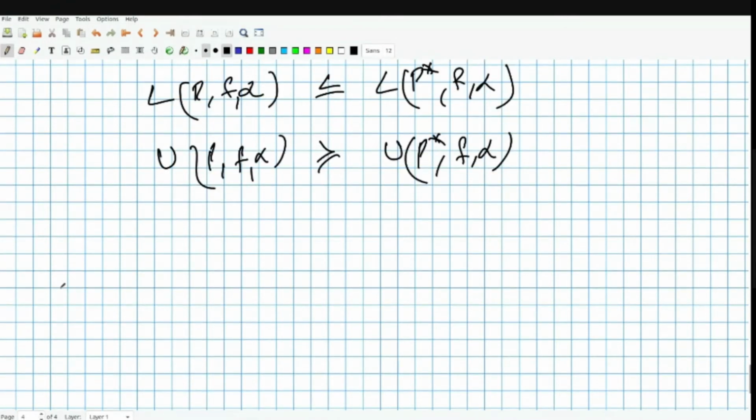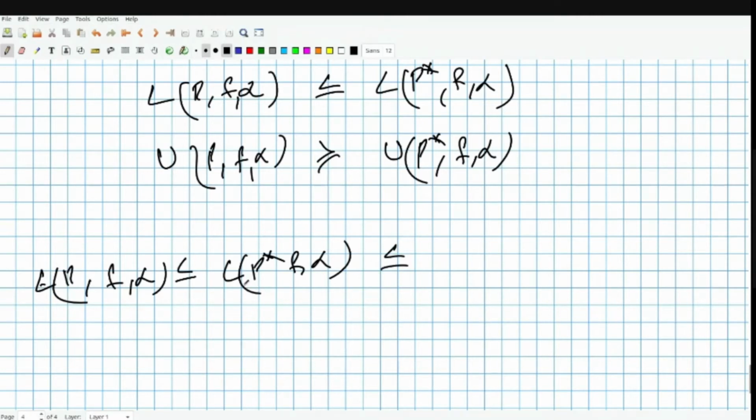L(P, f, alpha) is bounded above by L(P star, f, alpha), and here you have your integrals, and we'll leave that out for now.